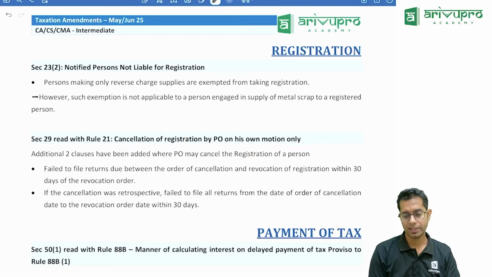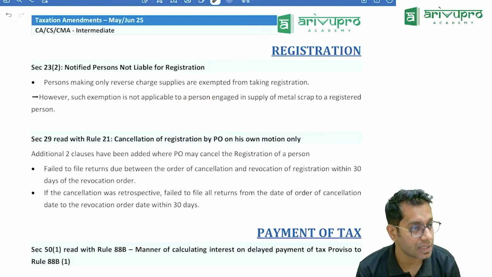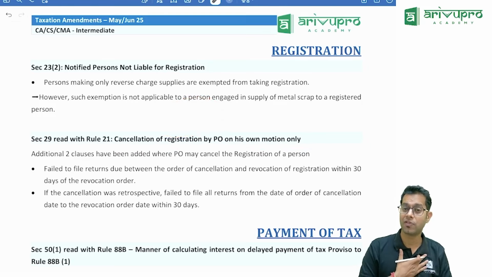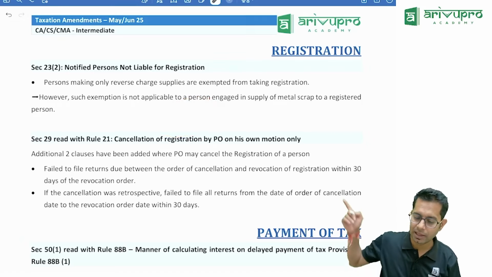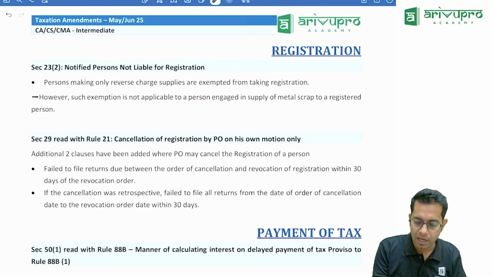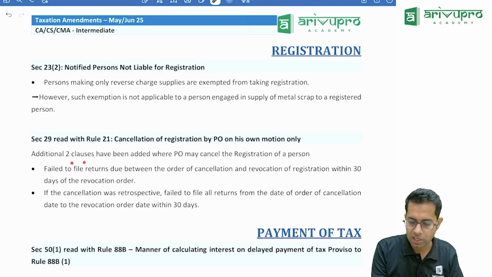Cancellation of registration by proper officer on his own motion. Now we saw that section 29(2) talks about the cases where the officer has the power to cancel my registration. If I have taken registration by fraud, or I am not filing my returns. There are two more points added. Two additional clauses have been added where a proper officer may cancel the registration of a person.